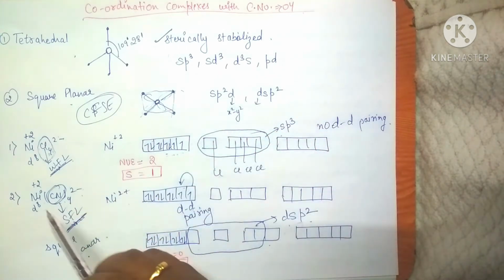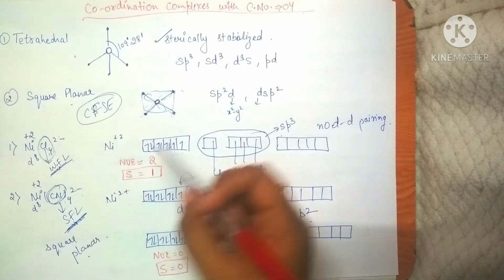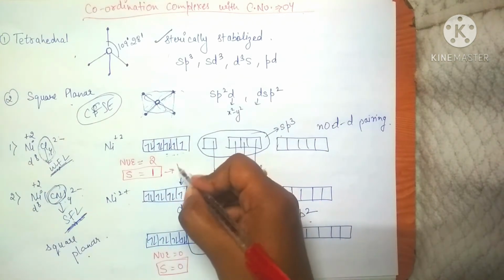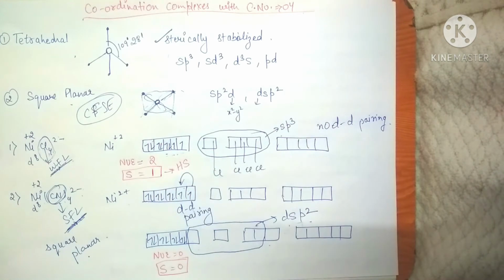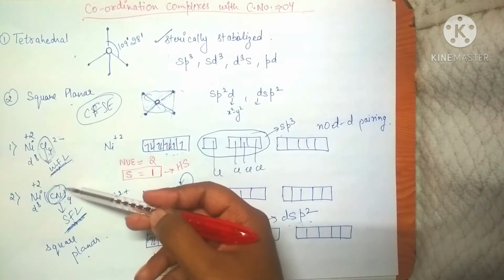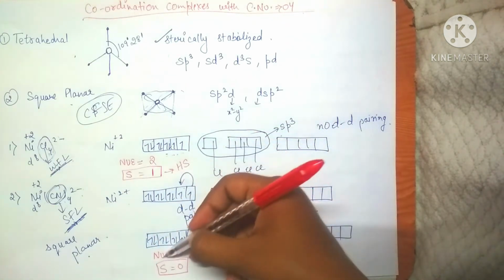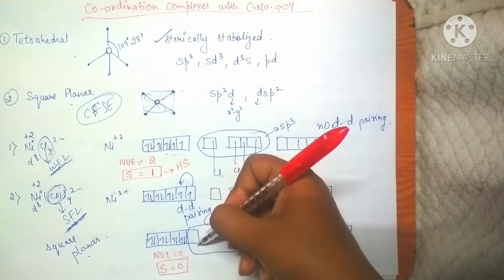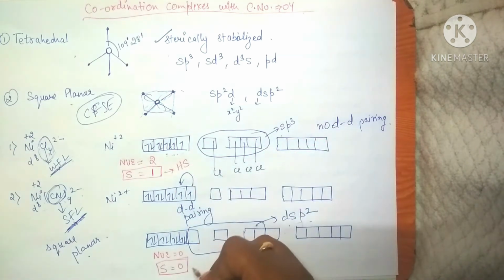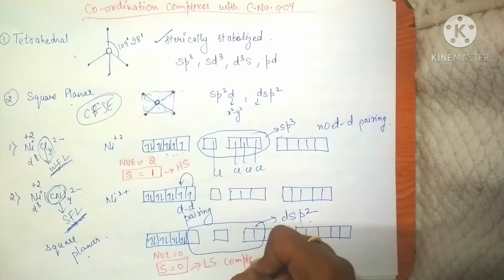So just like these two complexes, there are so many other complexes in which we generally observe that if the ligand is a weak field ligand, it is not going to cause any pairing, and generally the complexes are high spin complexes. And their corresponding complexes which have a strong field ligand are going to cause pairing. Due to that, the number of unpaired electrons decreases and we get low spin complexes, right? This is the general concept.